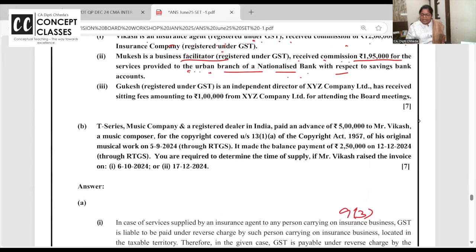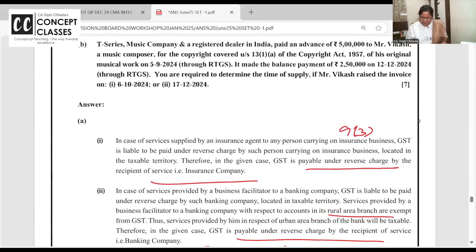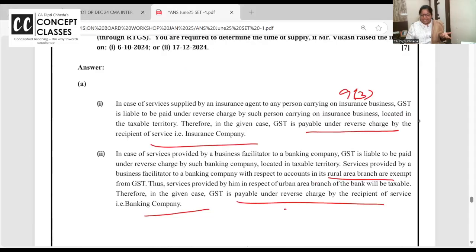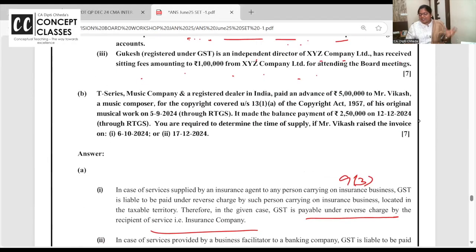Next, Gukesh is an independent director and has received sitting fees of 1 lakh from the company. For directors receiving sitting fees from the company, the company should pay tax under RCM basis. Easy, right? I thought they would ask about the e-commerce operator because there's an amendment. Still, check the amendment also.